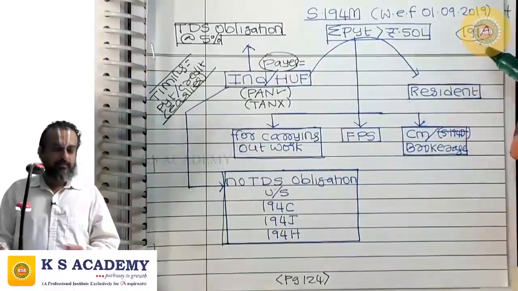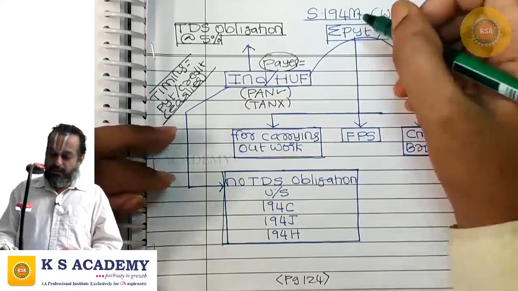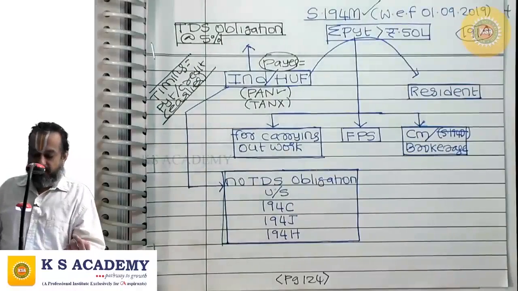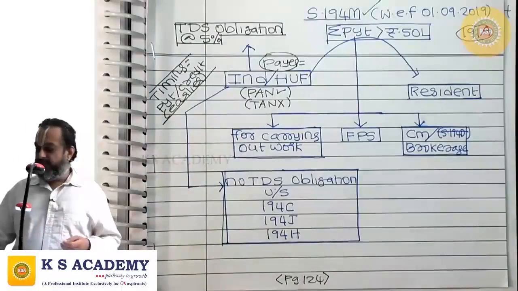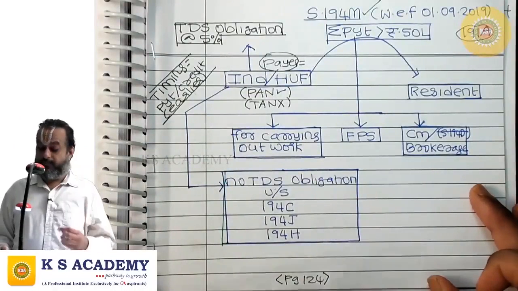The next section for discussion is section 194M. This was inserted by Finance Act 2019 with effect from 1st September 2019.